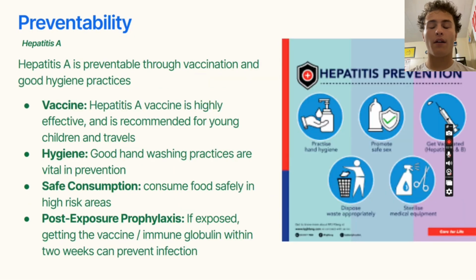Hepatitis A is actually very preventable if people take the right steps. The most effective tool we have is the hepatitis A vaccine. It's highly effective and especially important for young children and people traveling to high-risk areas. Another key way to prevent it is through good hygiene, especially through proper hand washing. Since hepatitis A spreads through contaminated food or water, making sure food is handled safely is also critical. If someone has already been exposed, they can still get protection by getting the vaccine or immune globulin within 2 weeks. That's called post-exposure prophylaxis, and it can prevent the virus from causing illness.